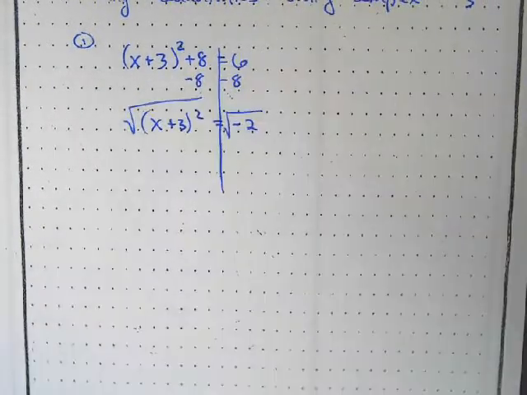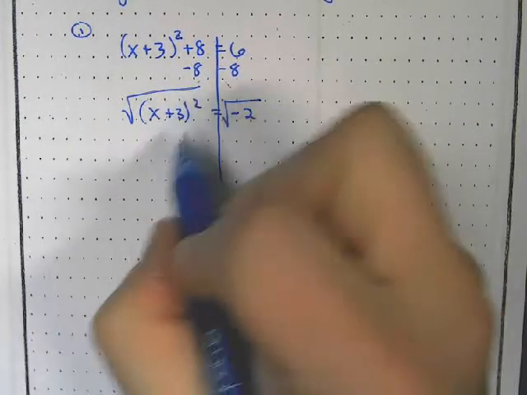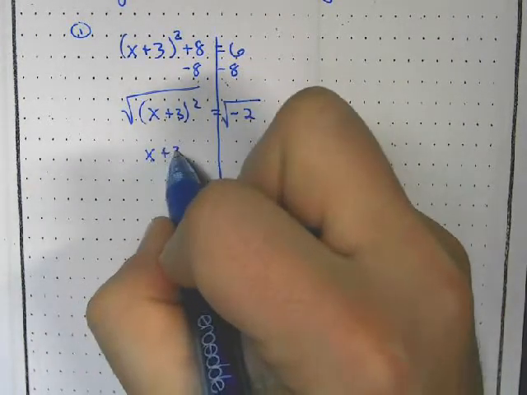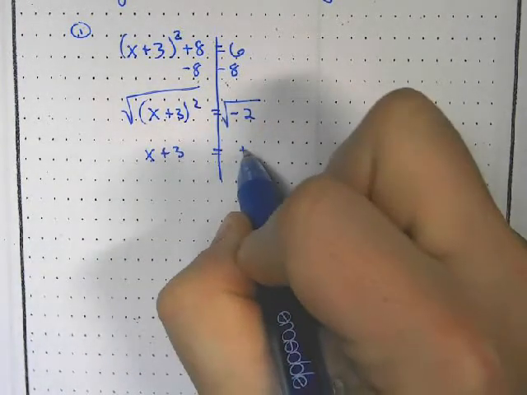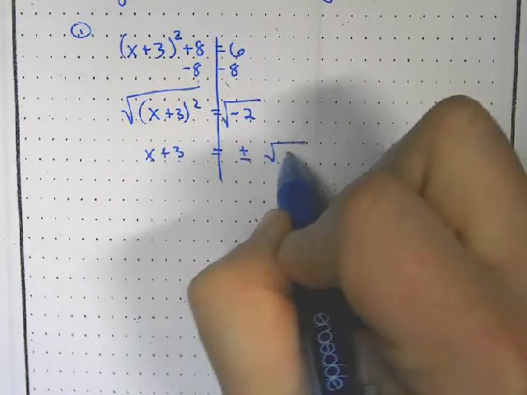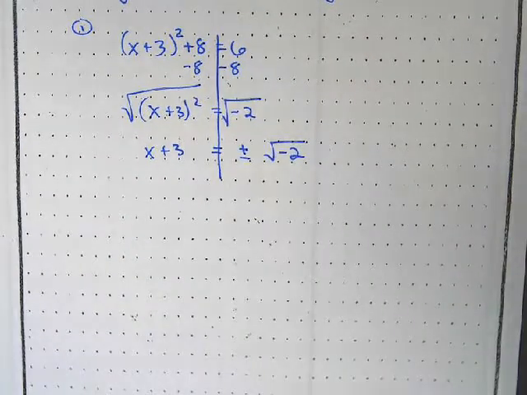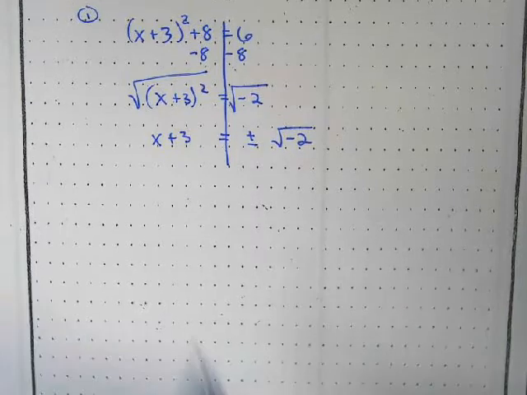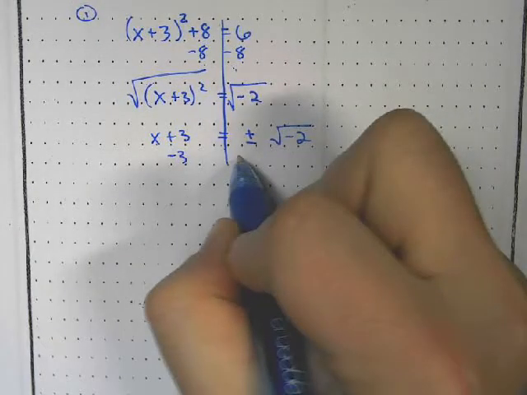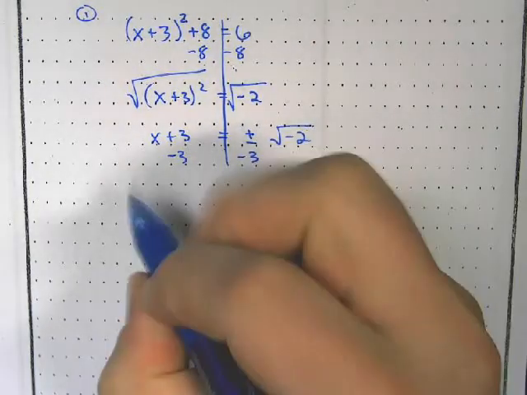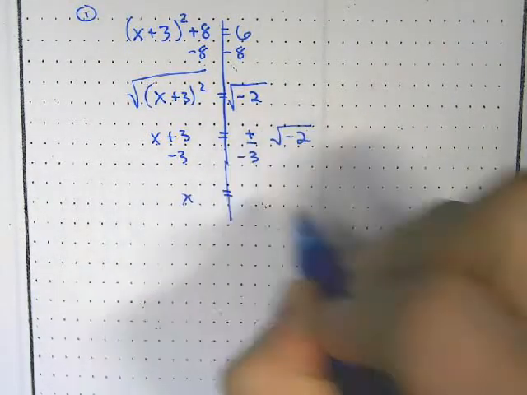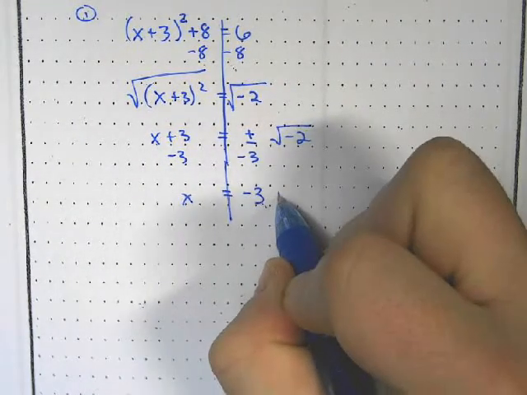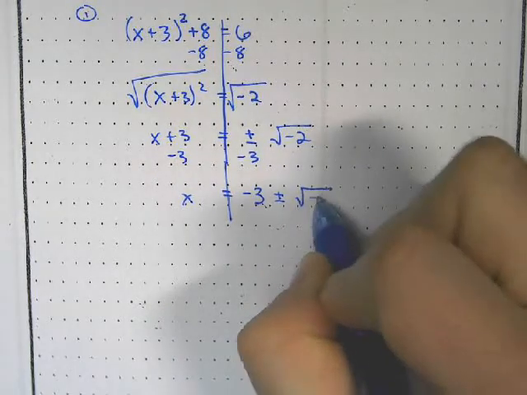Now I take the square root of both sides. And we get x plus 3 equals plus or minus the square root of negative 2. And we'll subtract 3. And now we have x equals negative 3 plus or minus the square root of negative 2.